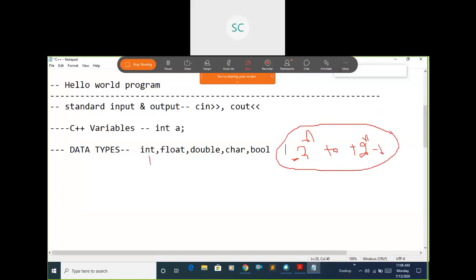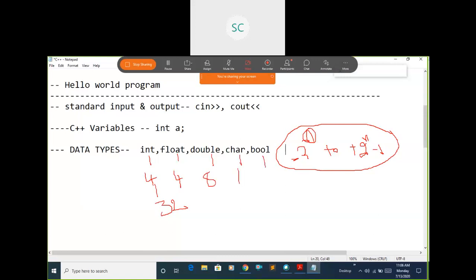Based on the size, it takes 4 bytes, right? Here n is the number of bits. 4 bytes means you need to take 32 bits, since 8 bits make 1 byte. In the same way, float is also 4 bytes, double 8, and character 1 byte.